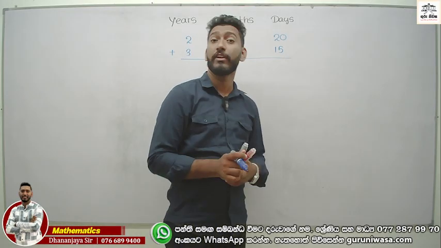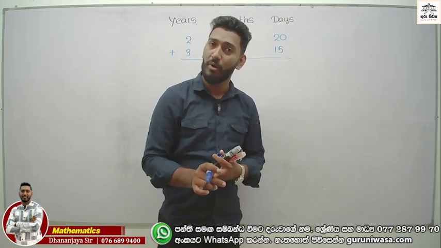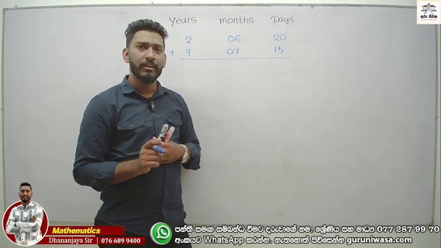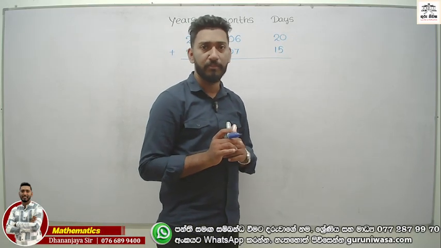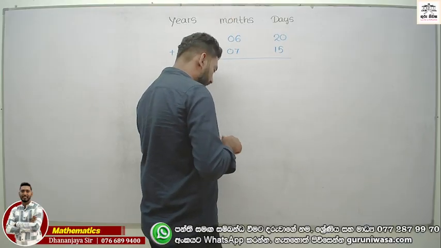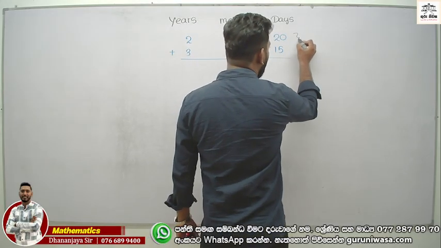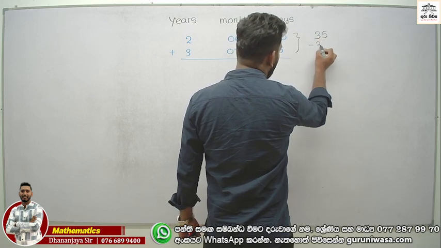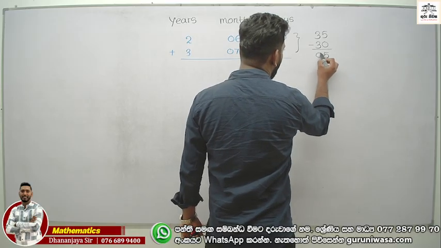That means you need to subtract 30 from it and add 1 to the month column. Now, the sum of 20 and 15 is greater than 30. 20 plus 15 becomes 35. You can write 35, but you need to subtract 30 from it. Now, the answer is 5 days.